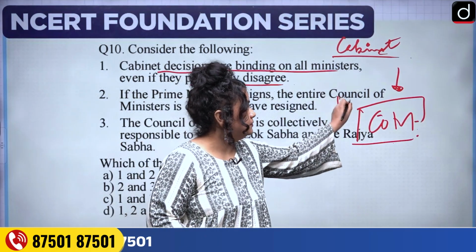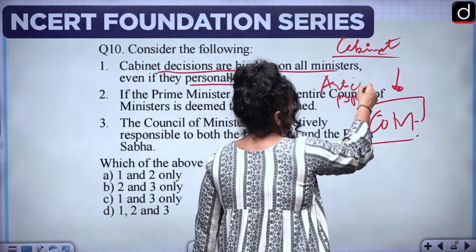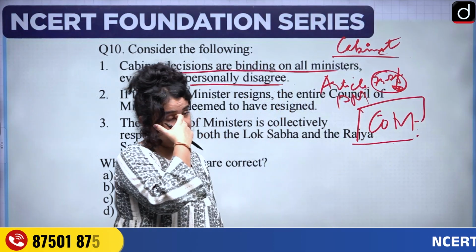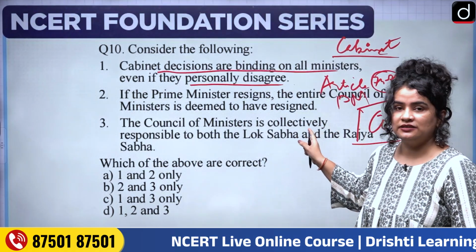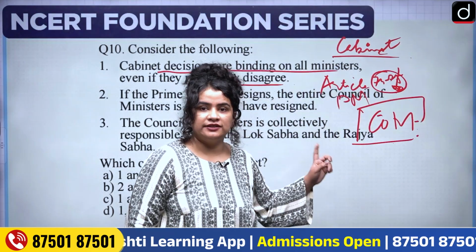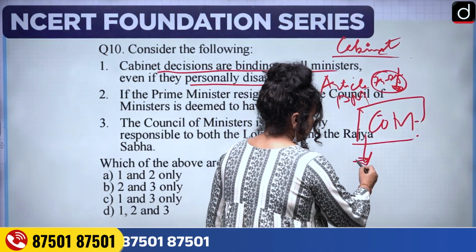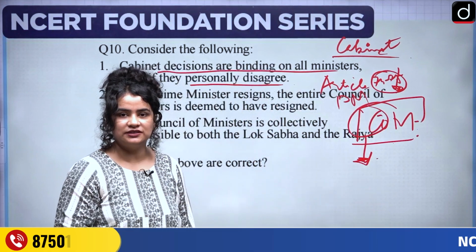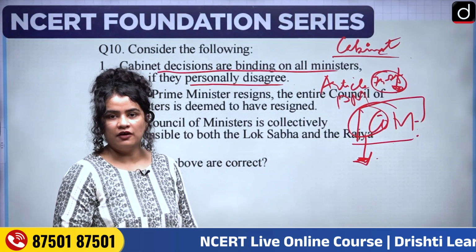So along with the PM, and this is Article 75 primarily, the president appoints the prime minister and the council of ministers on advice of the prime minister. Now, this council of ministers is basically, as the name suggests, a council, a group of ministers that aid and assist the prime minister in their affairs.